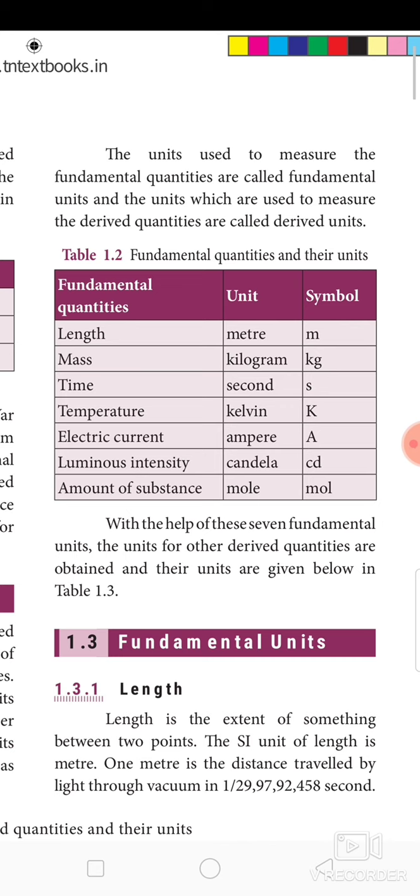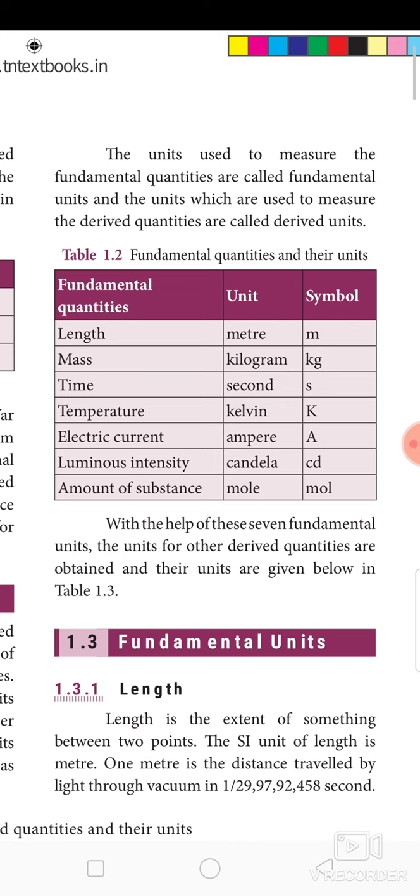Table 1.2 gives you the fundamental quantities. There are 7 fundamental quantities, namely length, mass, time, temperature, electric current, luminous intensity, and amount of substance. The definitions and everything, you might have learnt in your earlier classes. I have taught you. So in your 9th standard, you again got a recollection in this lesson. That's all. With the help of these 7 fundamental units, the units for other derived quantities are obtained.